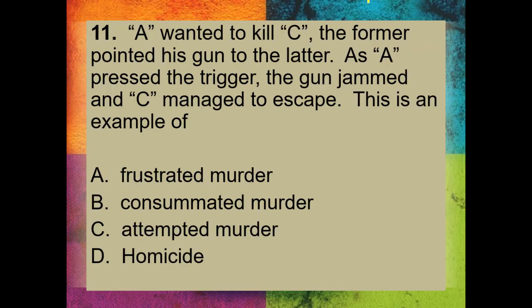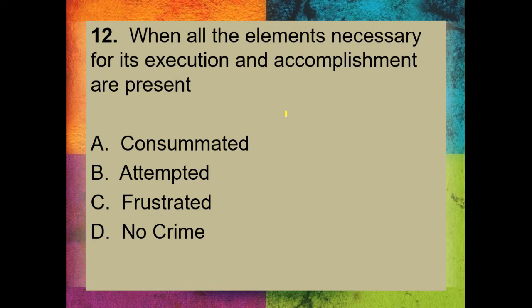11. A wanted to kill C. The former pointed his gun to the latter. As A pressed the trigger, the gun jammed and C managed to escape. So, hindi napatay. This is an example of A, frustrated murder, B, consummated murder, C, attempted murder, D, homicide. This is only an example of attempted, kasi hindi natamaan, walang mortal wound. Pag walang mortal wound, it is only attempted. Hindi siya pwedeng consummated kasi hindi namatay. Frustrated, hindi rin kasi walang mortal wound. Okay? Attempted lang yan.